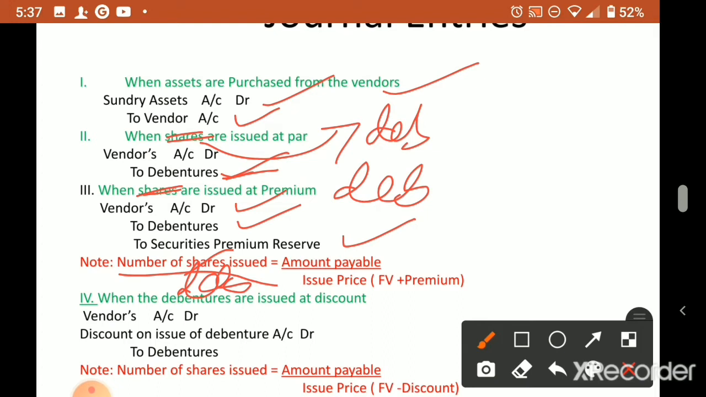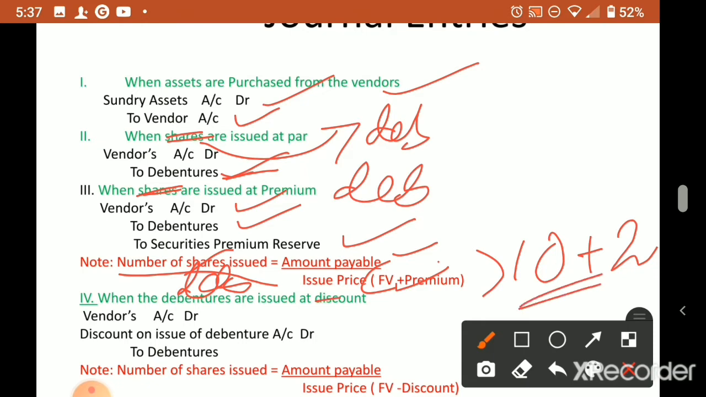The number of debentures to be issued is amount payable divided by issue price. What is the issue price here? Face value plus premium. Suppose 10 is the face value and we issued at a 2 rupee premium, then you have to take 12. Amount payable divided by 12 rupees. The issue price you have to take.